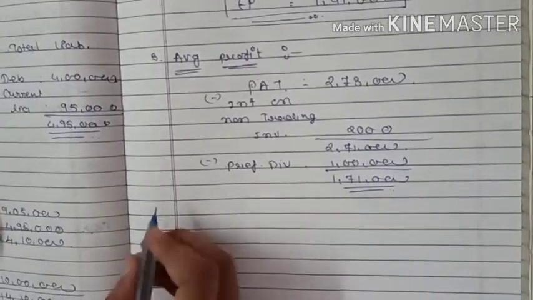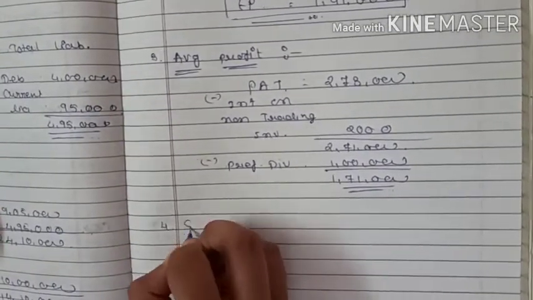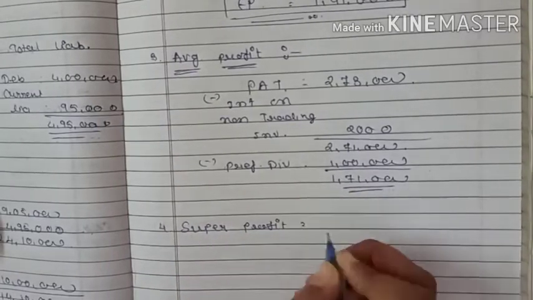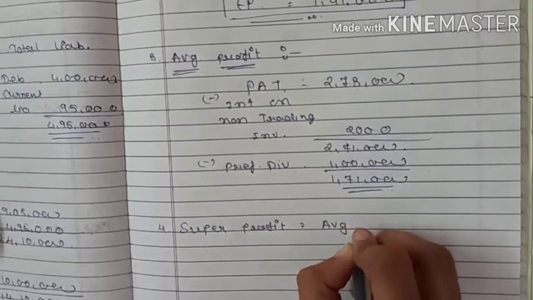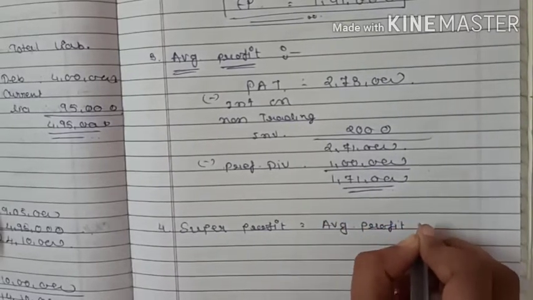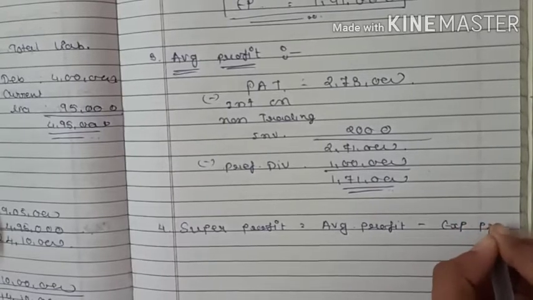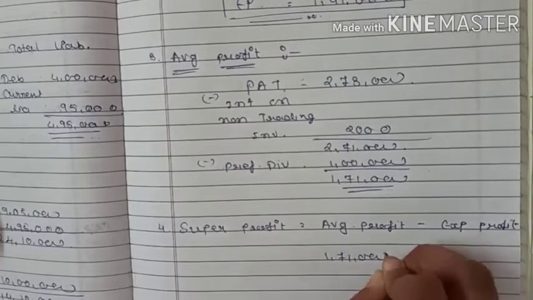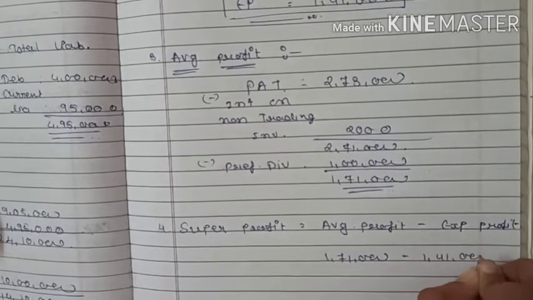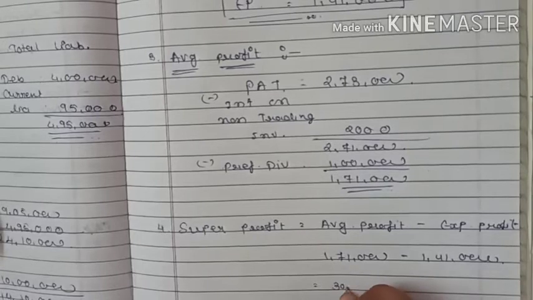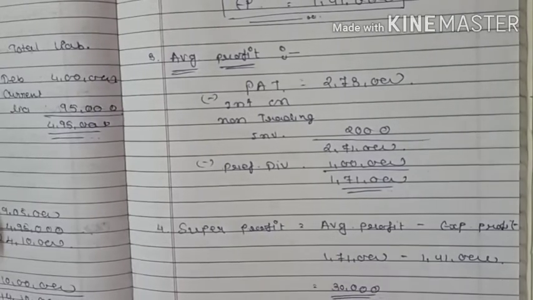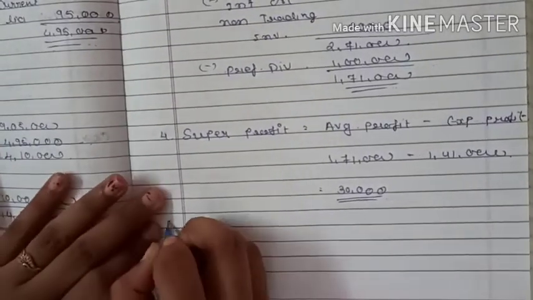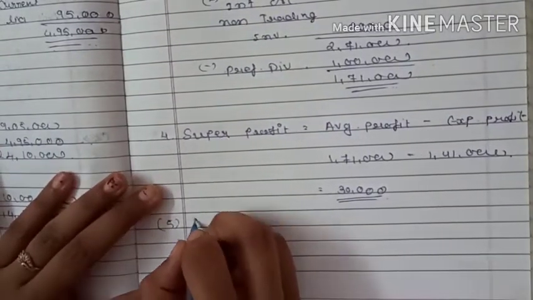Step number 4, super profit is equal to average profit minus expected profit. Average profit will be 1,71,000 minus 1,41,000. It will come to 30,000. Now last step number 5, goodwill.